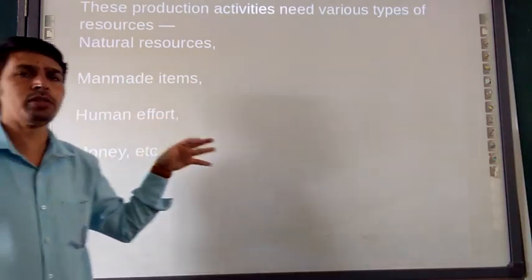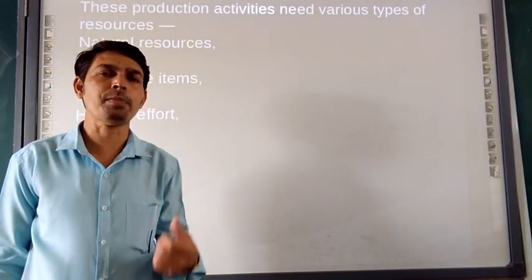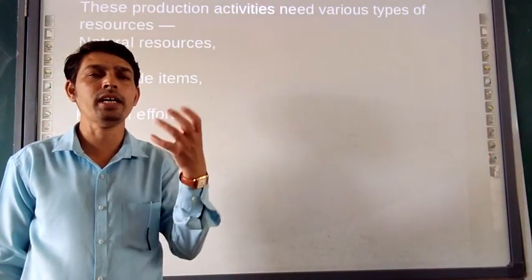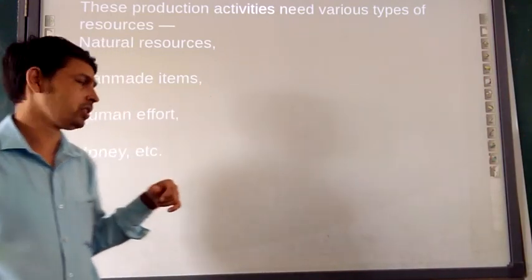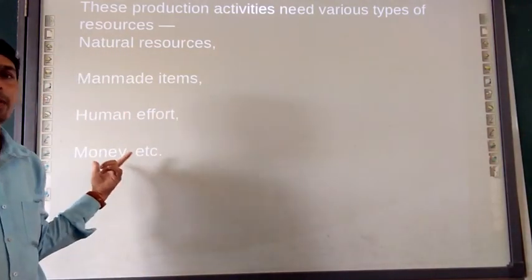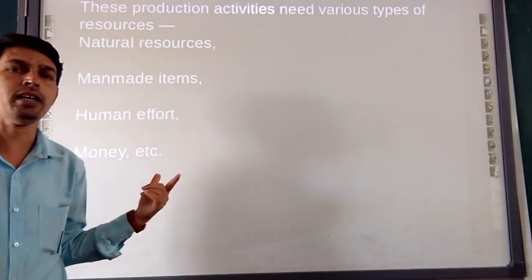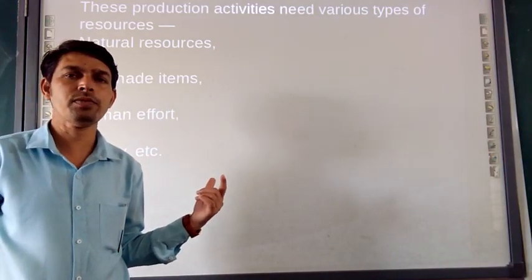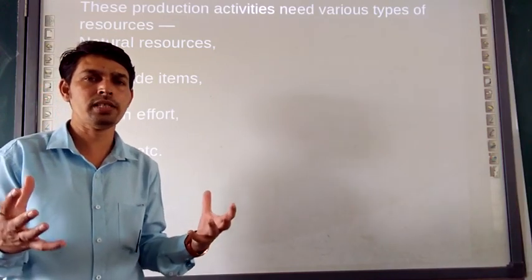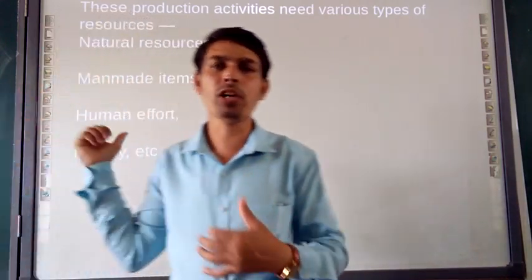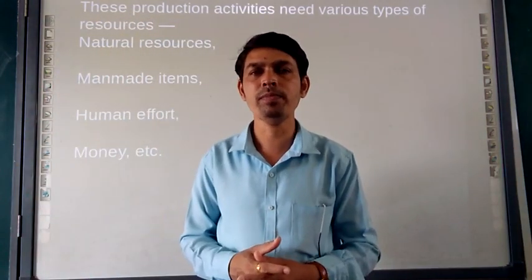Then human effort: to do that production activity, we require human support also. So human effort is also one of the major concepts. Then the last, money, that means we require capital, money to purchase the different resources or the raw material for the manufacturing of that particular good.